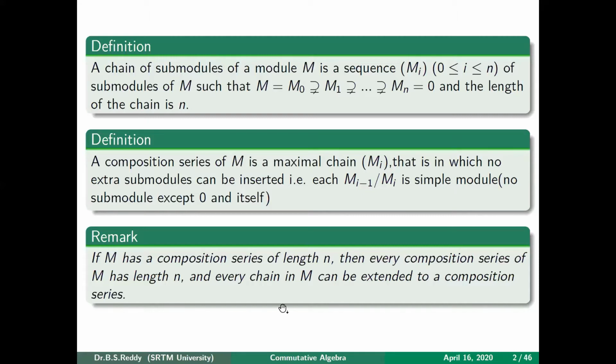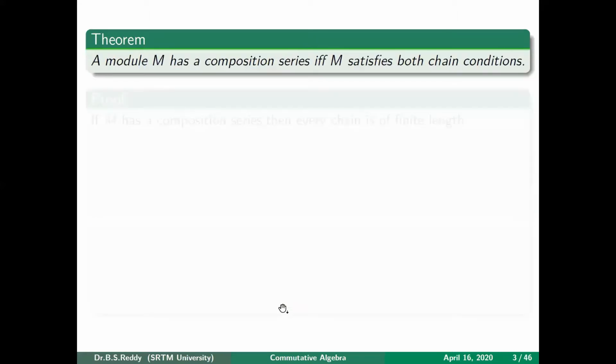Okay, fine. Now an interesting result is that a module M has a composition series if and only if M satisfies both chain conditions. Here chain conditions means ACC and DCC. So if your module has a composition series, then it satisfies both ACC as well as DCC. That means it is both Noetherian as well as Artinian.